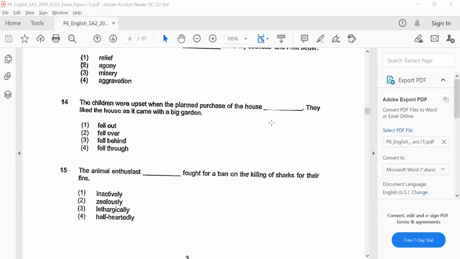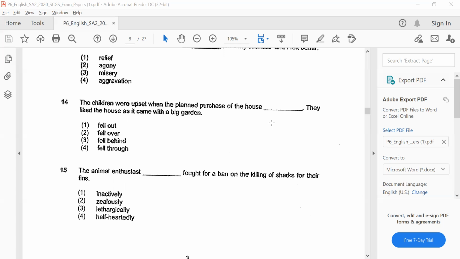Number 15, the animal enthusiast blank fought for a ban on the killing of sharks for their fins. Okay, so what are sharks used for when they are killed? I'm sure you know the delicacy of shark fin soup. Okay, so this is an animal enthusiast, right? Enthusiastic about animals, so he definitely does not condone the killing of sharks for their fins. In fact, he's fighting for a ban, so he doesn't want this to happen.